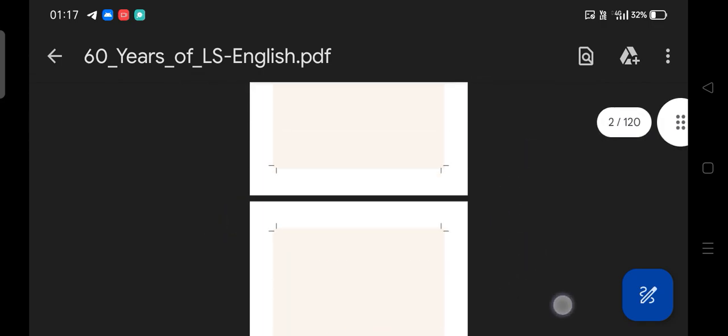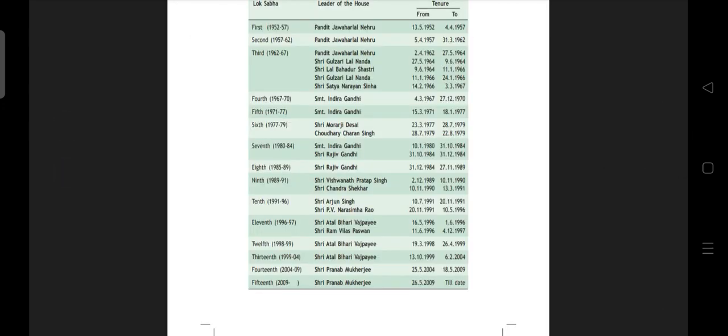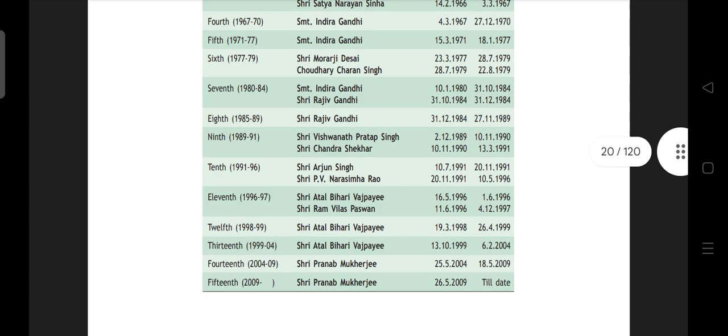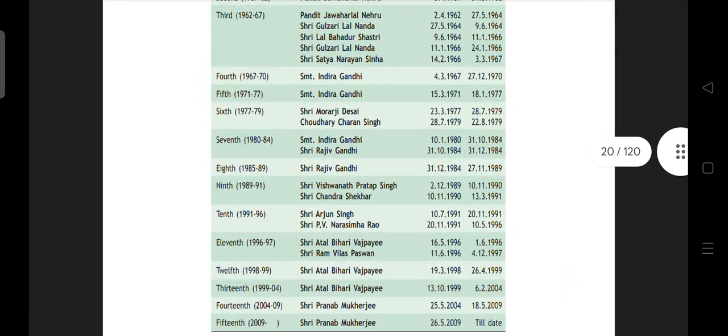Trust on it. Say for example, this is how you can see the 60 years of Lok Sabha study. Here it is clearly mentioned, so what is the shortest tenure of the Lok Sabha? So here you can analyze.